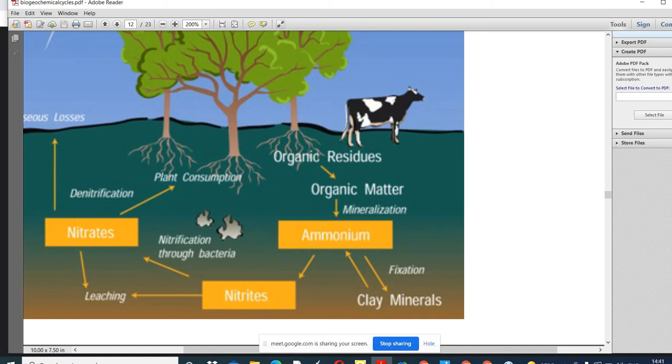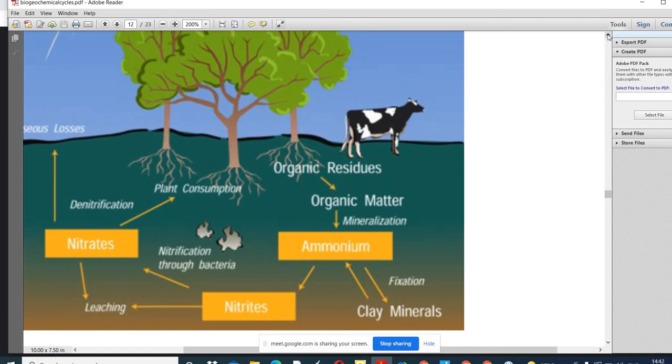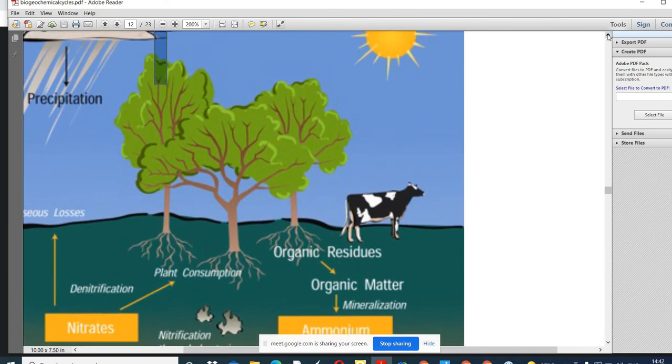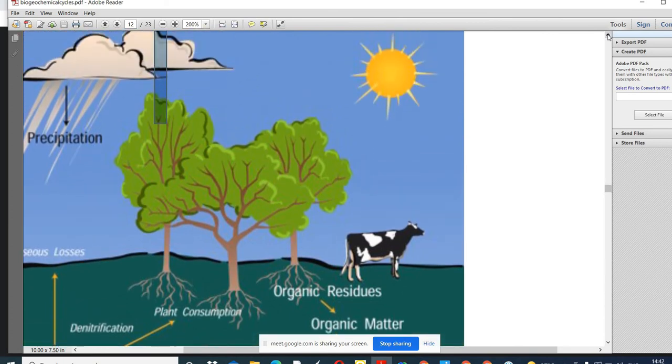What happens in the denitrification? Conversion of nitrates into atmospheric nitrogen. That is the free form, nitrogen. So nitrogen is the inert gas. It becomes a part of atmospheric air. I mean, air is the component. So in the air we have nitrogen. After denitrification it happens. So it becomes the part of atmospheric nitrogen. From the atmosphere, what can happen?